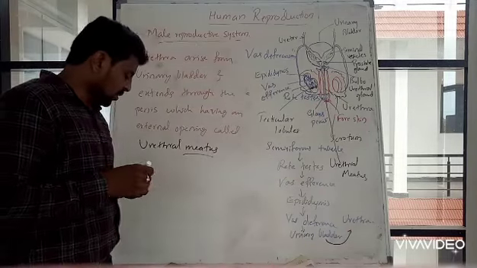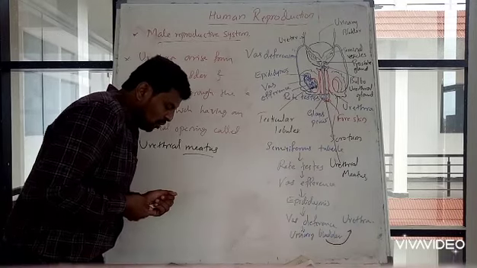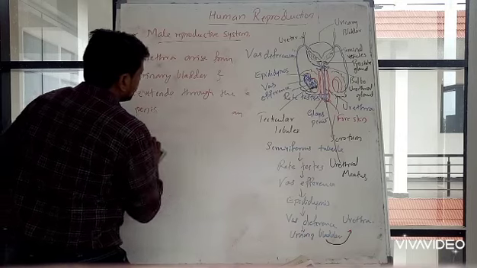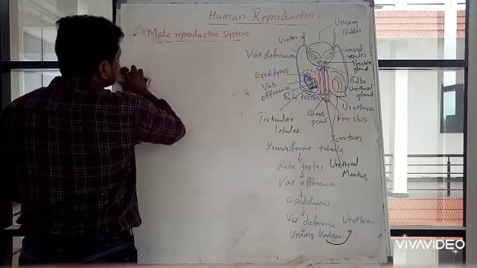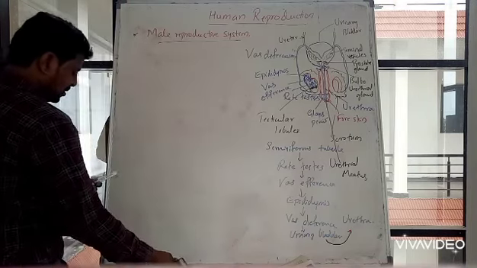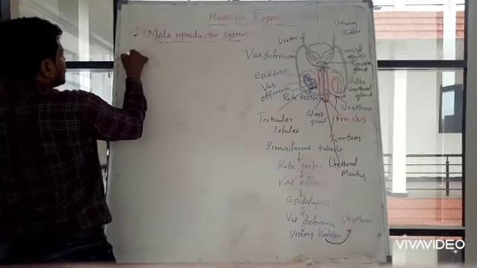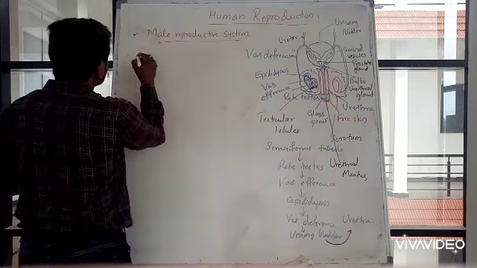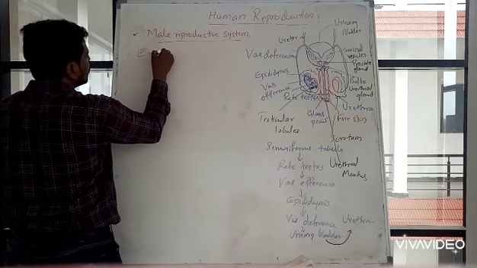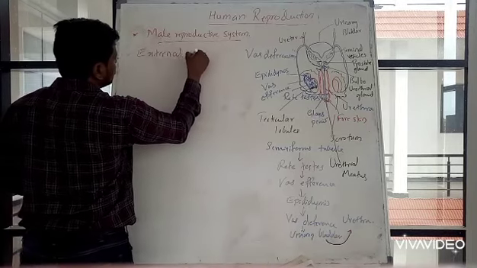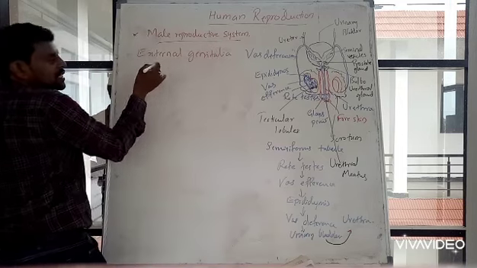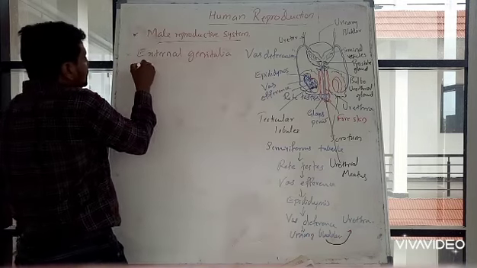So this is the urethra. Now we'll talk about the next part, that is the external genitalia. The external genitalia in human beings is the penis.